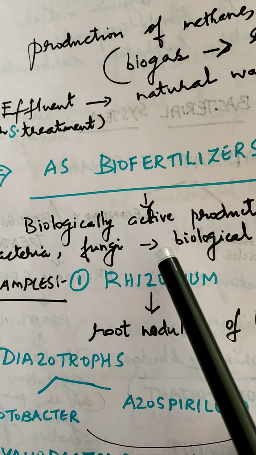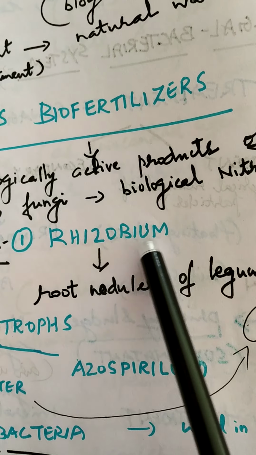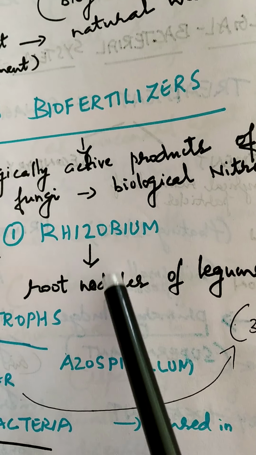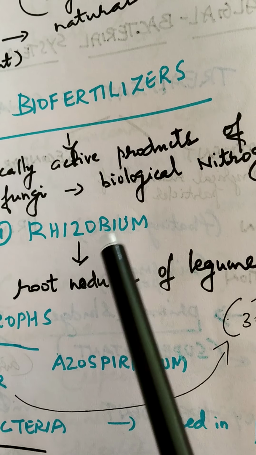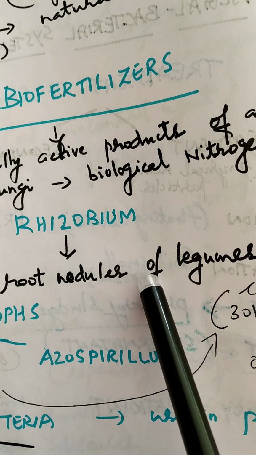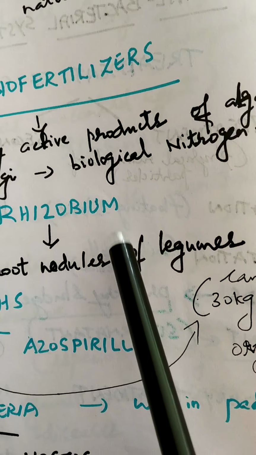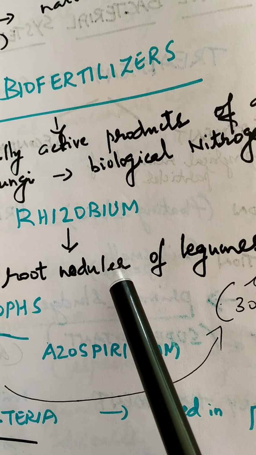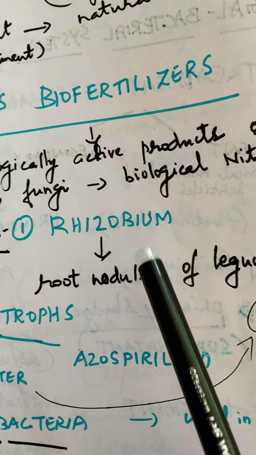Now we have some examples under this. The first one is Rhizobium. We know Rhizobium is a bacteria that lives in the root nodules of leguminous plants. So this is a symbiotic relationship. The bacteria help in fixing the atmospheric nitrogen as nitrates in the soil. At the same time, the plant or the legume provides the carbohydrates, which are prepared by the plant as a result of photosynthesis, for the bacteria.